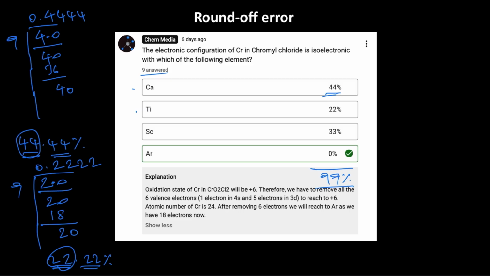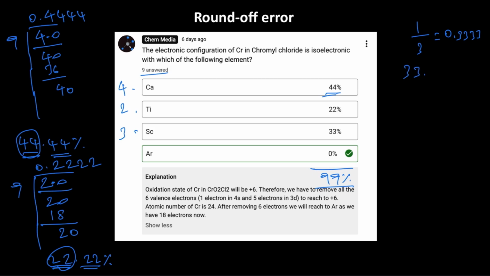Likewise, how many students picked scandium as the answer? So here it is 4, here it is 2, and therefore remaining is 3. So therefore 3 by 9. 3 by 9 is 1 by 3 and that is equal to 0.3333. That will keep going.